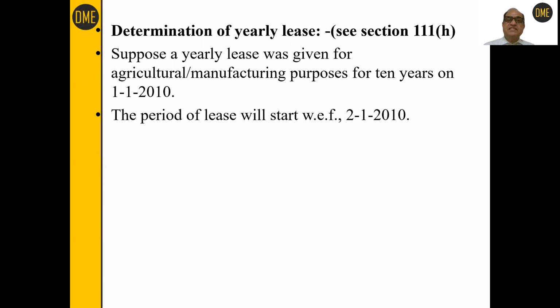Now the initial principle is that the day of commencement of tenancy shall not be counted while calculating the period of lease. So 1st January 2010 shall not be counted, and the period of lease will start from 2nd January 2010. This is one. The period will end on 1st January 2020, that is 10 years. It is not 31st December 2020. Counting of the period has to be done from 2nd January 2010, and the period of 10 years will expire on 1st January 2020.